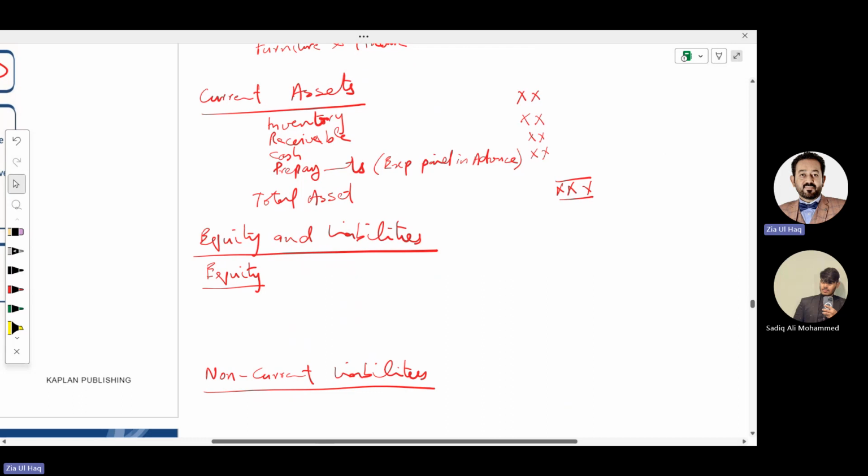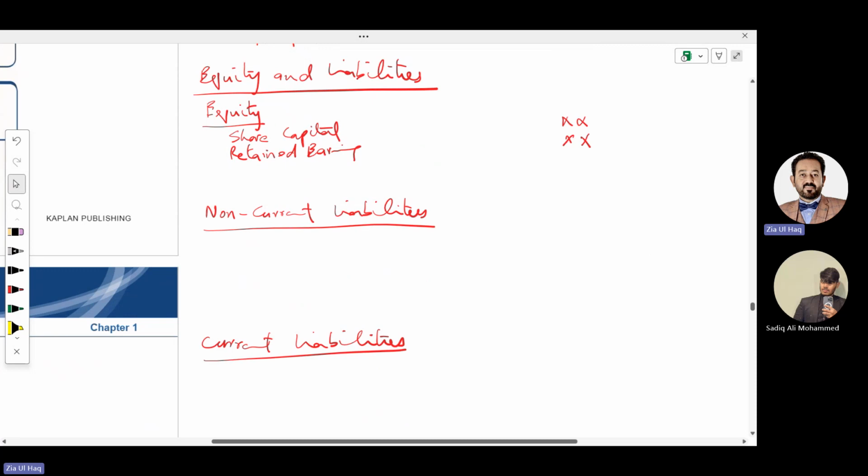Then we need to record equity. Equity means share capital. Share capital means the amount the owner invested into the business. And the part of profit that we haven't distributed to the shareholders, keeping it as reserve, is called retained earnings. So we will record retained earnings under the head equity. And then we need to record non-current liabilities and current liabilities.